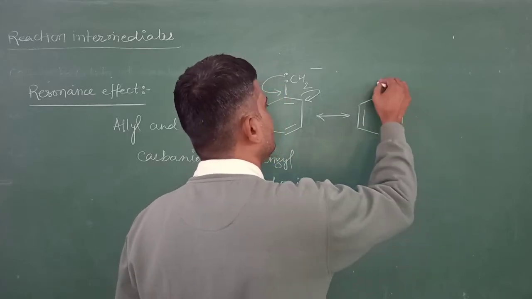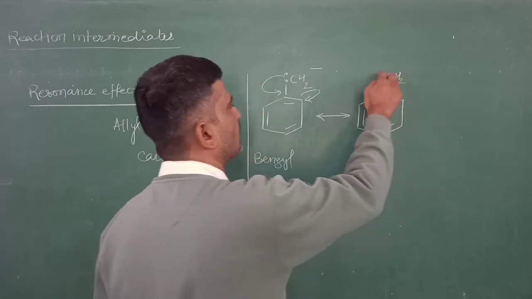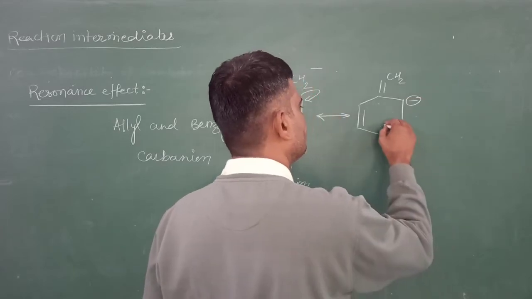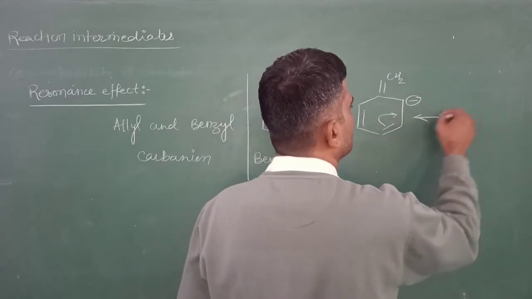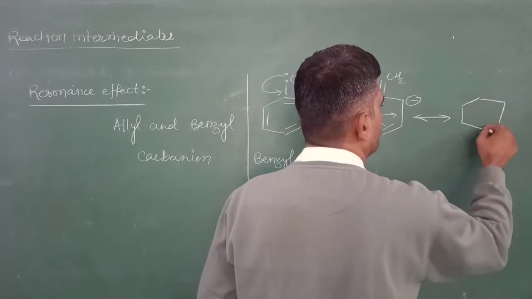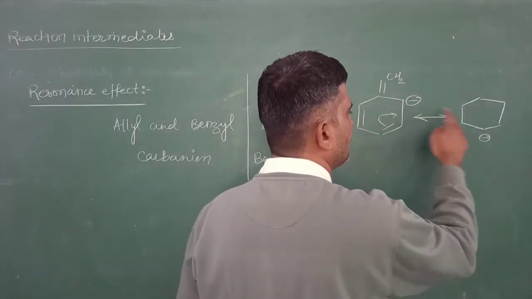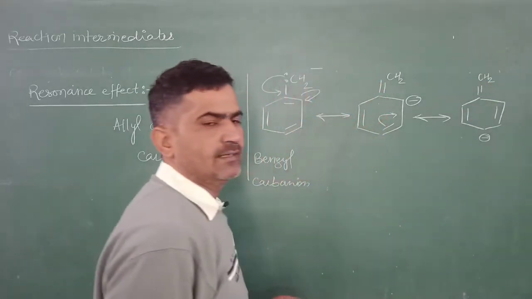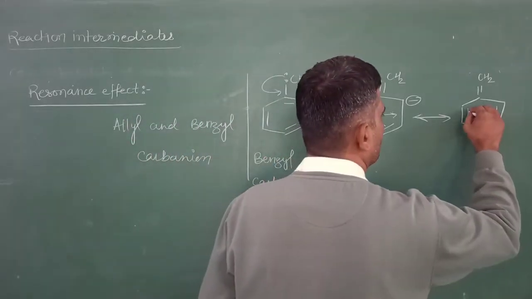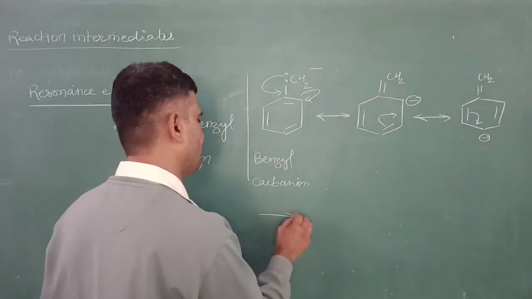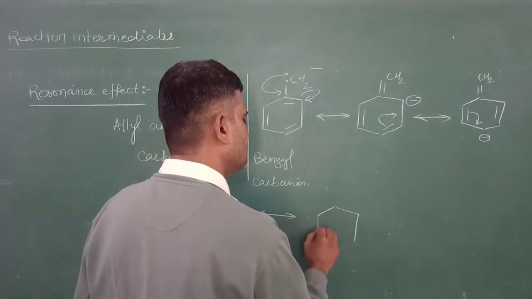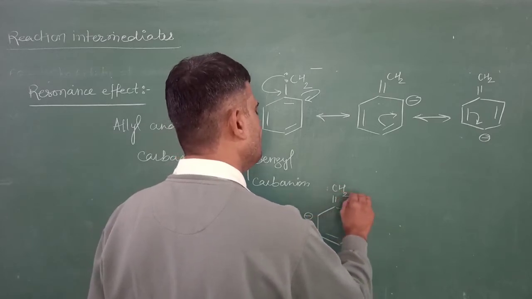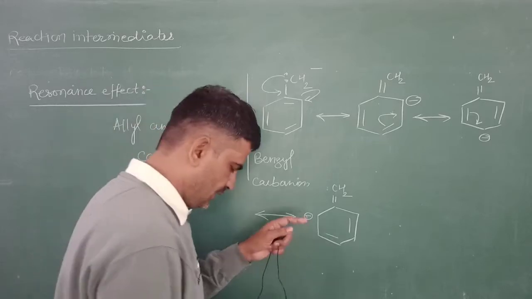This negative charge is not accommodated on this carbon and it is transferred to the benzene ring. The next resonating structure will lead to the para position. This is the ortho position and this is the para position. This negative charge is displaced or moved all over the benzene ring. Now the negative charge is present at the ortho, para and ortho positions.